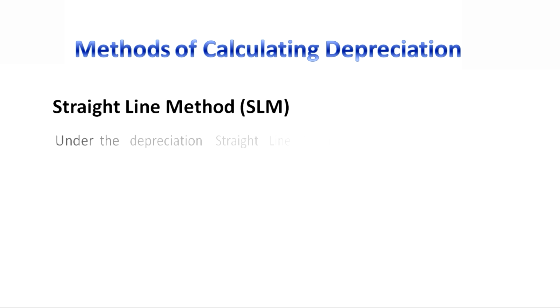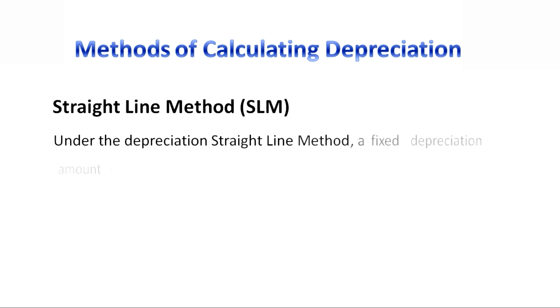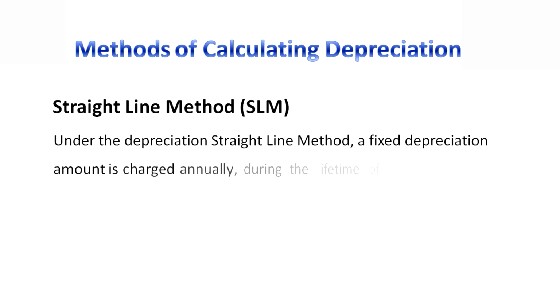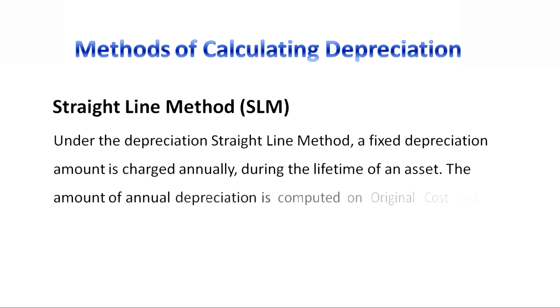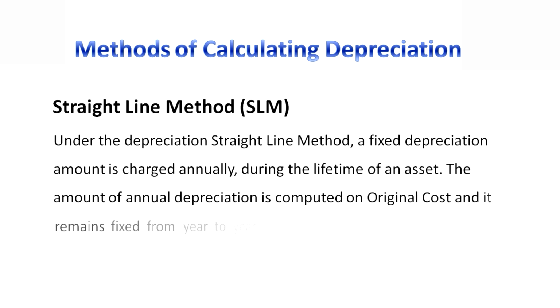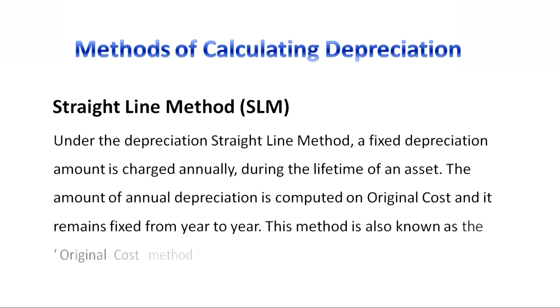Next, we are going to understand the methods of calculating depreciation. There are two methods of calculating depreciation: straight line method and written down value method. First, we are going to understand the straight line method. Under the straight line method, a fixed depreciation amount is charged annually during the lifetime of an asset. The amount of annual depreciation is computed on original cost and it remains fixed from year to year. This method is also known as the original cost method or fixed installment method.